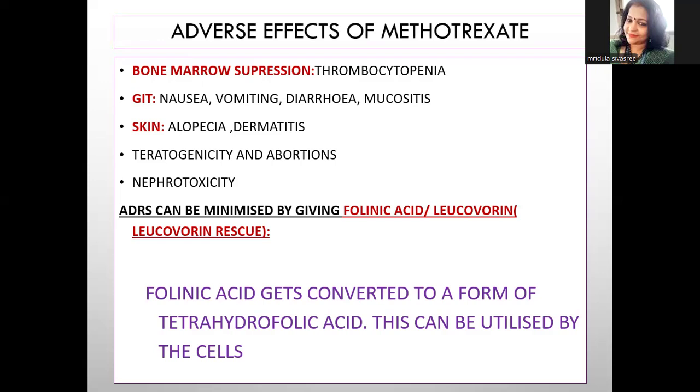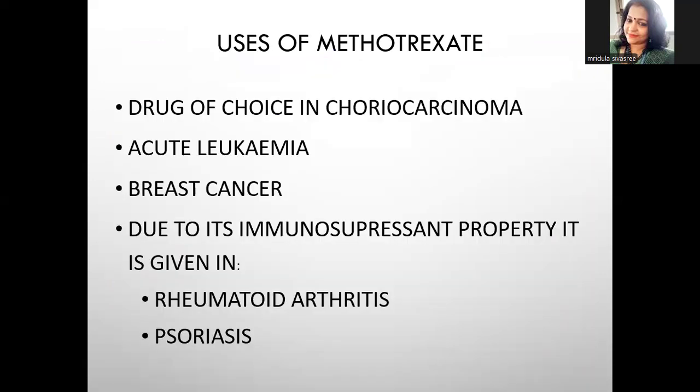Then, uses of methotrexate. Methotrexate is mainly used for the management of choriocarcinoma, that is a placental cancer. Then it can be used in acute leukemia or blood cancer, and breast cancer. Due to its immunosuppressant property, it is given in rheumatoid arthritis and psoriasis.